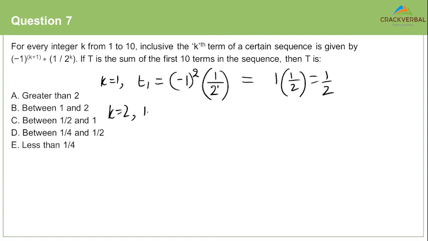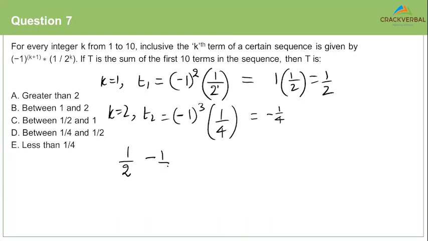If we put k equal to 2, we'll get the second term, but the second term will be minus 1 to the power of 3, because k equal to 2, this will be 1 by 4. So it will be minus 1 by 4. So just by looking at the first two terms, we understand that the first two terms are 1 by 2 and 1 by 4, which means we are subtracting something from half. Clearly, the other terms will be smaller. The next term will be 1 by 8. It's not hard for you to estimate. It is 1 by 8. The next term will be 1 by 16.